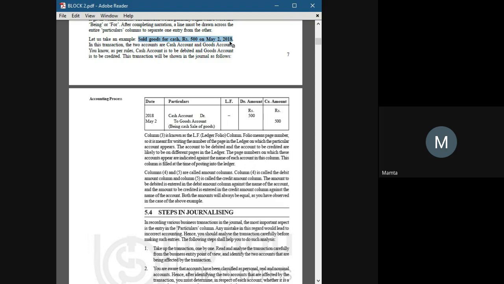So this was the role of the real account which I disclosed in the previous class. The real account has a motto that says debit what comes in, credit what goes out. So we have debited the cash account because in this transaction we got cash, and we have credited the goods account because we sent the goods to the customer.